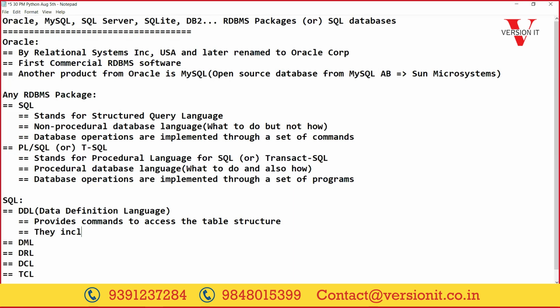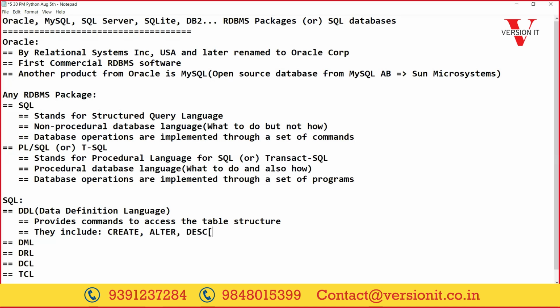So what are the commands provided? First one, create. If I want to create a new table, I can use create. Next, alter. I want to modify the structure of a table, I'll use alter.